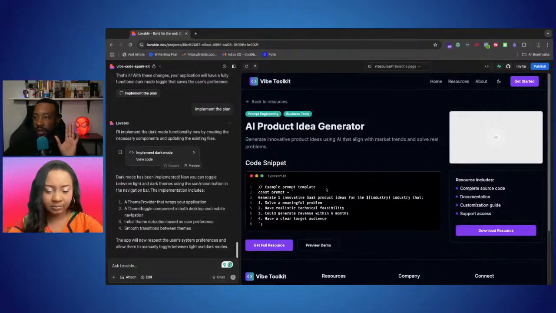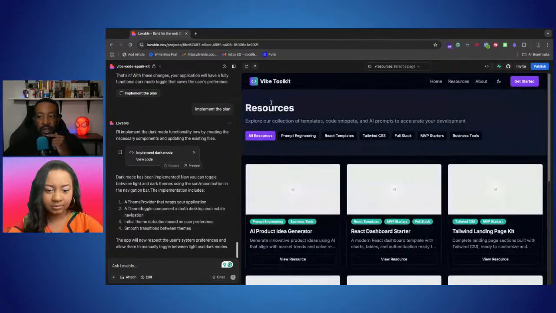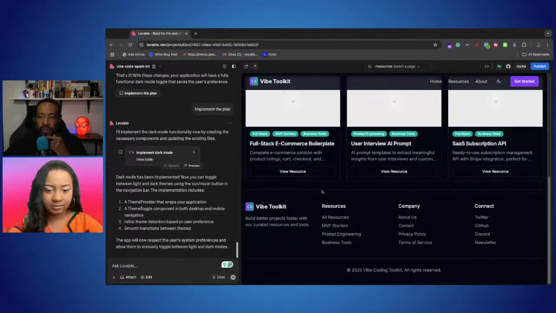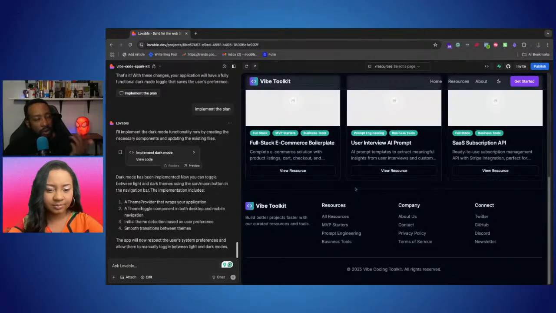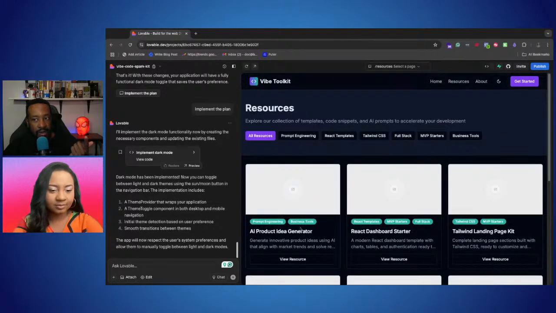So we have the different ideas. Say, for instance, I want to add more resources. So this is what I'm thinking. I would probably need maybe an admin access for a person to add more resources to the site. Because right now, I don't think I want everyone to add more resources. So I'd want probably a logged in person and then just mark them as admin versus just signed in.